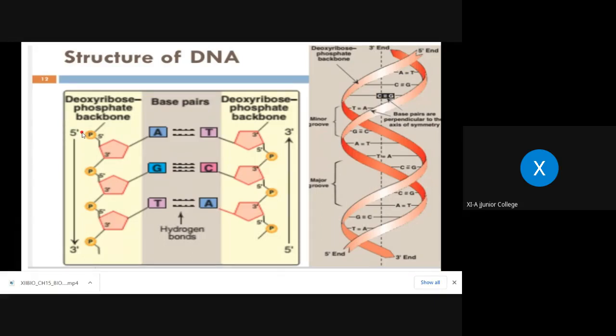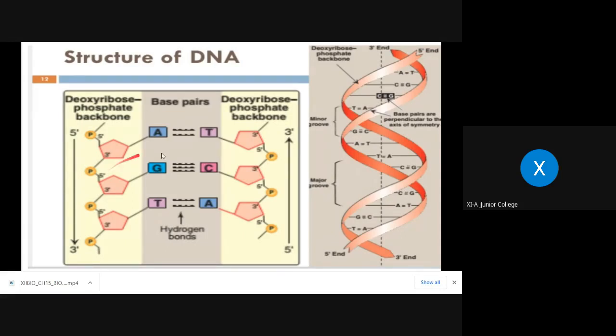You understood this? Now when you see this arrow, at the arrow what is there? What is written there? 3. 3 dash means what? That is called 3 prime. Now here also you can see to the 3rd carbon this phosphate group is attached, and that is free. Next nucleotide is not attached there. So how is it read? 5 prime to 3 prime direction. How is it read? 5 prime to 3 prime direction.